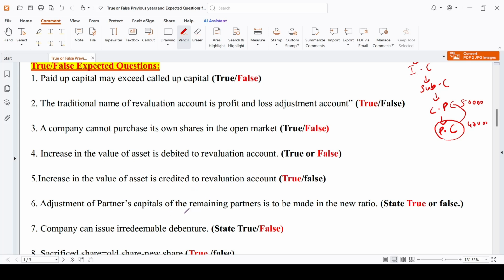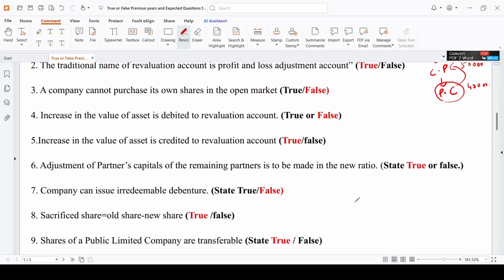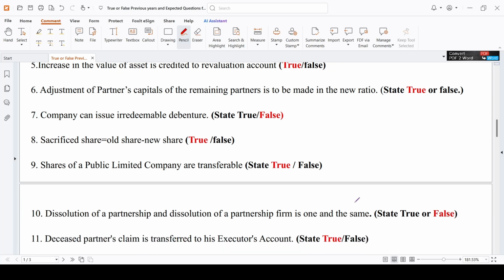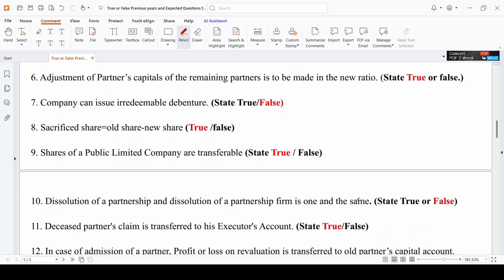True. Adjustment of partners capital of the remaining partners is to be made in the new ratio. Yes, it is true. Company can issue irredeemable debentures. No, company cannot issue irredeemable debentures. Okay. Sacrifice ratio equals old share minus new share. True. Shares of a public limited company are transferable. Yes, shares of a public limited company are freely transferable, but private company shares are not transferable.